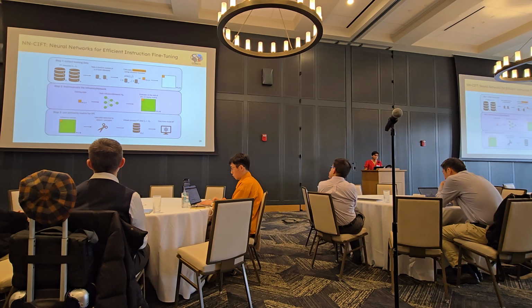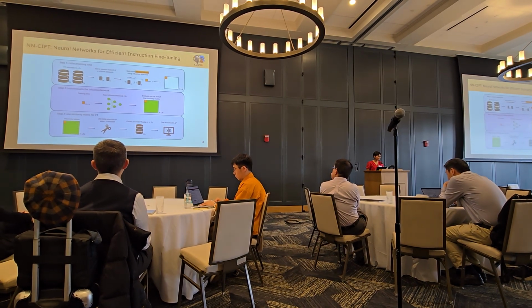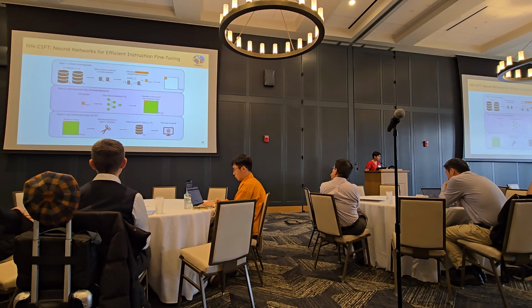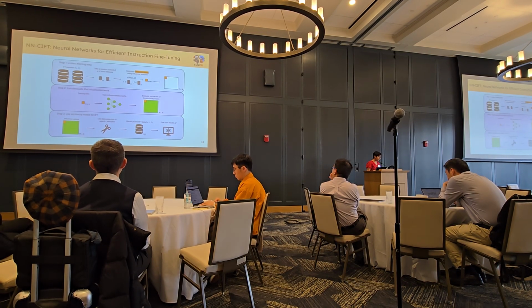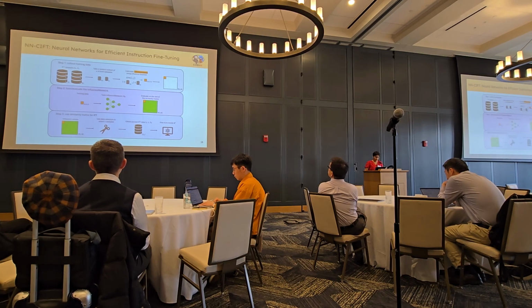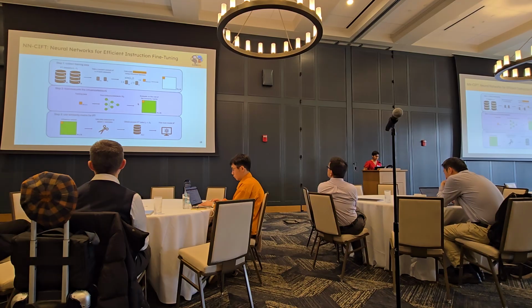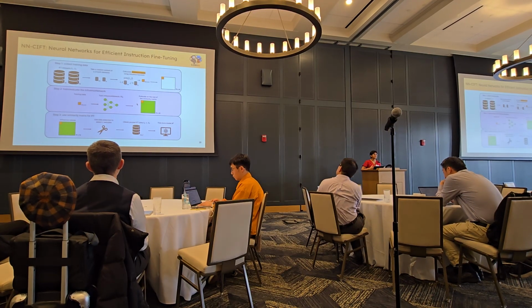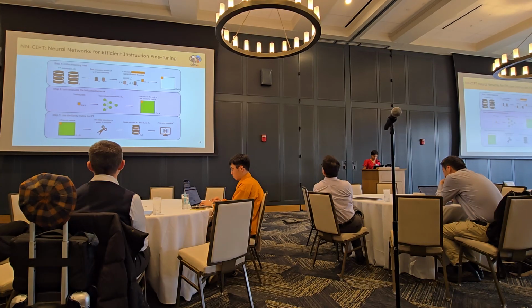So NN-SIFT has three steps. We're going to first collect training data to train our neural network. Our neural network is called the influence network. We're going to train the influence network, and then we'll evaluate it to get this big similarity matrix, the influence matrix we were just talking about. And then we can use that matrix for the downstream task of subset selection. So let's go over these steps.